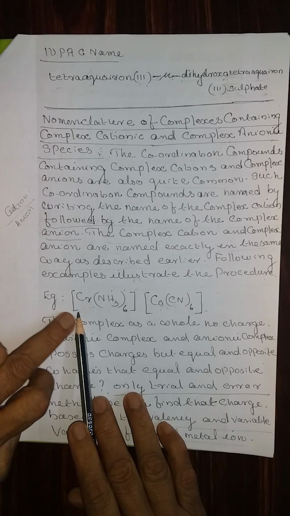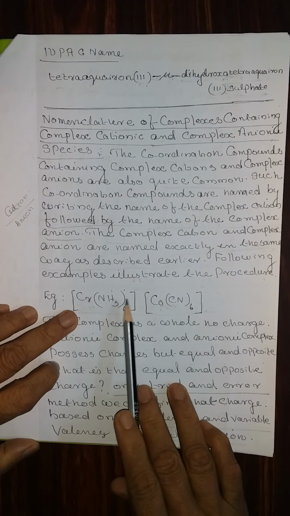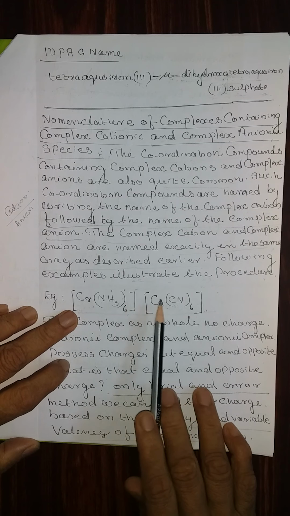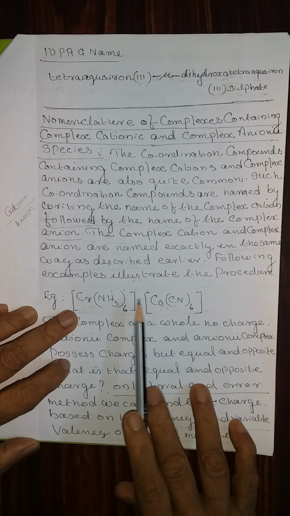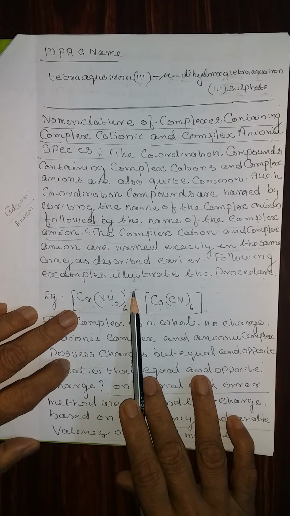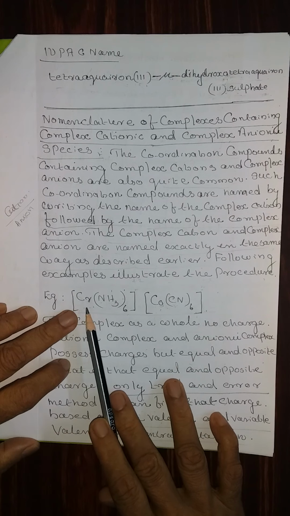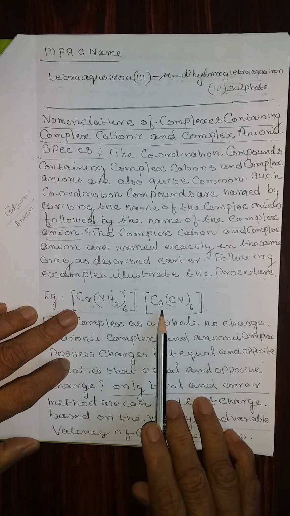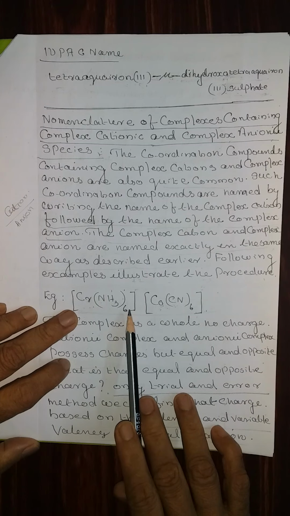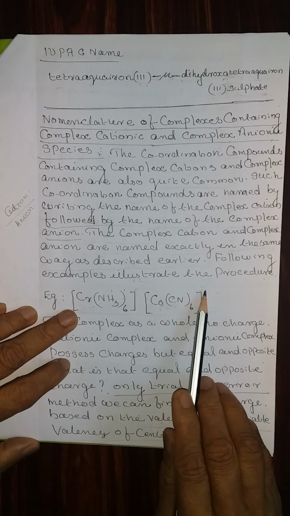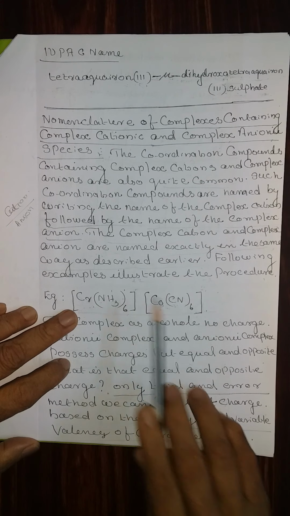From this, it is very clear that these cationic and anionic complexes are neutral overall because the charges are the same. Therefore, you have to put the values of chromium and cobalt in such a way that the charges are equal but opposite.